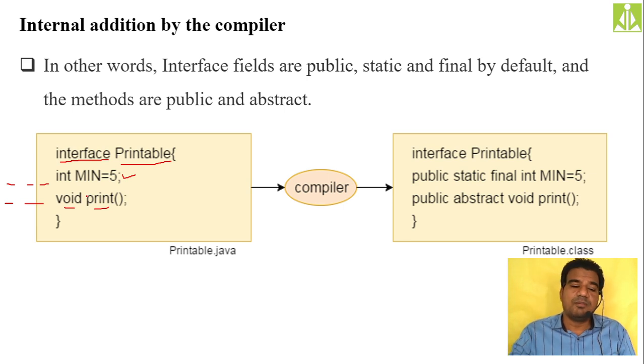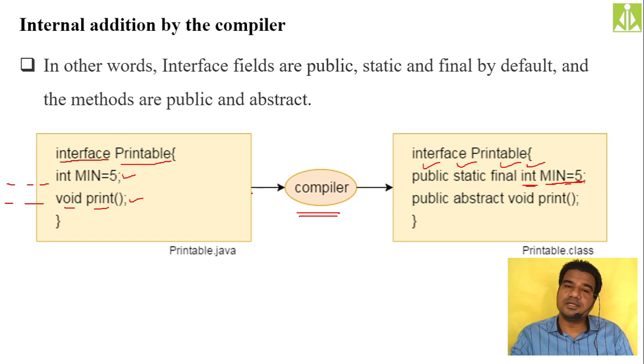Hopefully you understood. Even if you don't mention these additional keywords before your members and methods, the compiler, when it creates the .class file for this interface, will add those extra keywords for you. You mentioned only int for the min variable, but the compiler makes it public static final int.